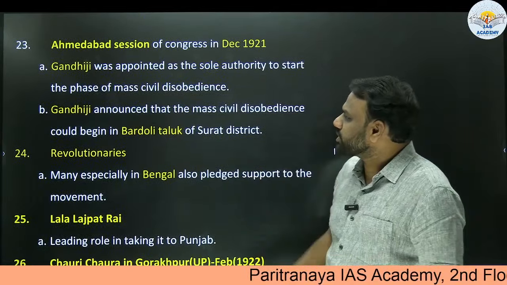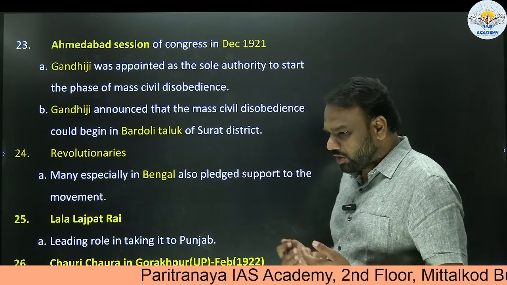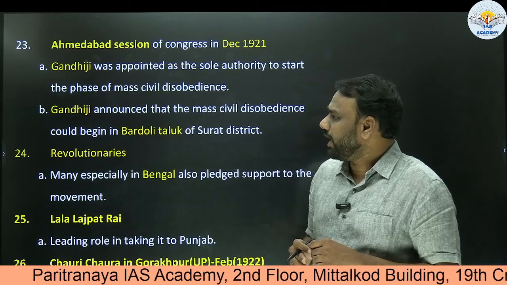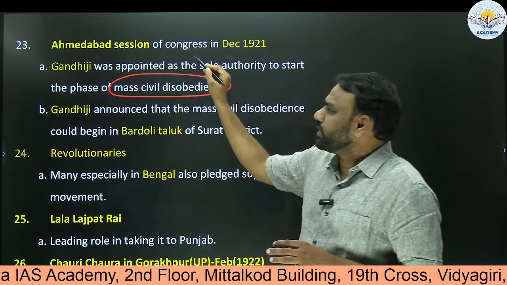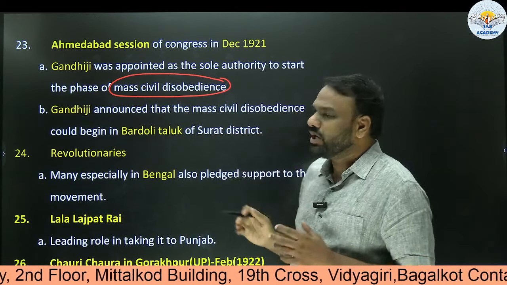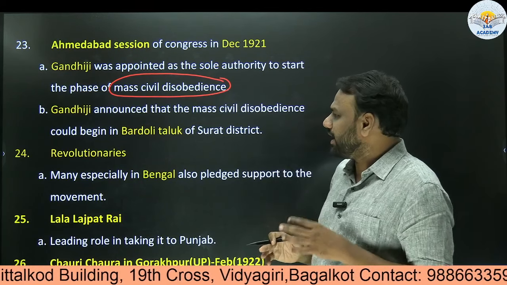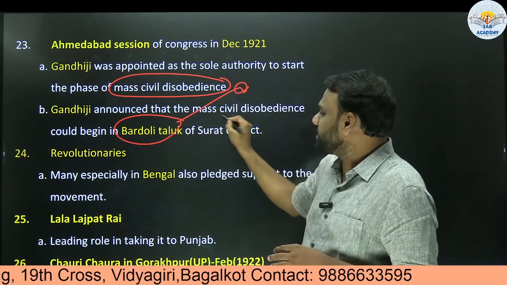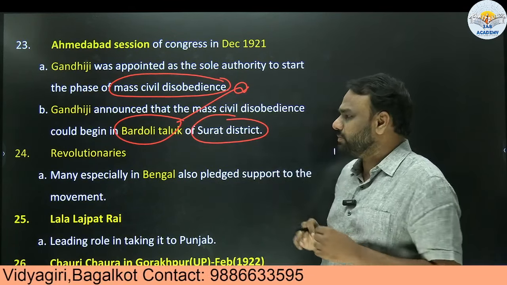Next, the Ahmedabad session of Congress in 1921. We had already started the non-cooperation movement, but we wanted to give a much bigger picture to it, and the plan was to start mass civil disobedience. During the Ahmedabad session of 1921, Gandhiji was appointed as the sole authority to start a phase of mass civil disobedience. For that, Gandhiji announced that he would start it from Bardoli Taluk in Surat district of Gujarat. So Gandhiji already had this plan.